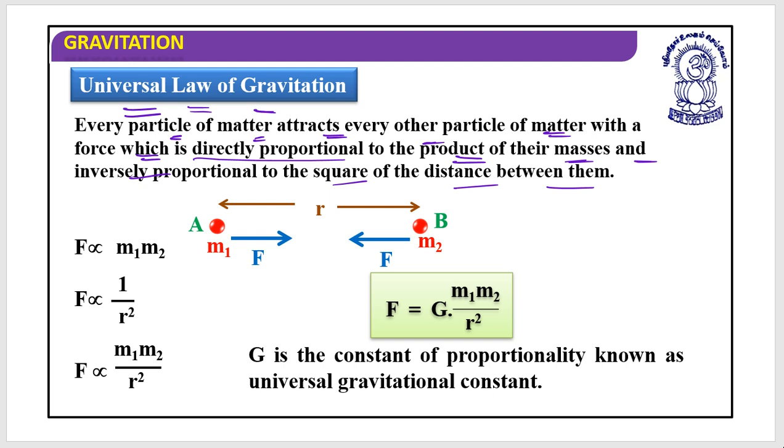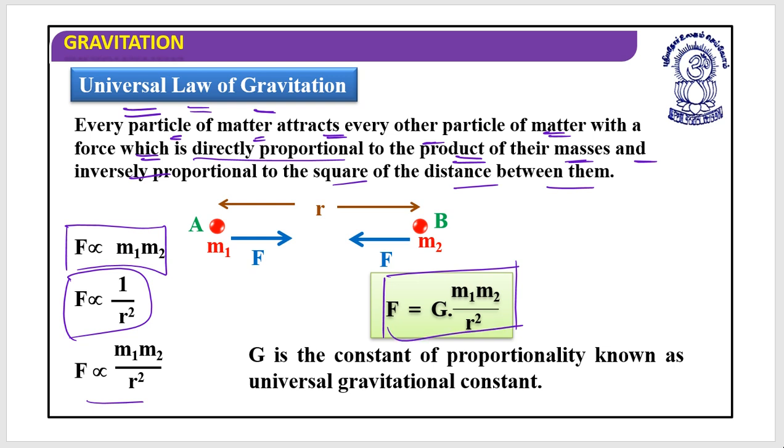So F is directly proportional to m1 m2, and F is inversely proportional to 1 by r square. If I want to write these two relations in one frame, it's F is equal to G m1 m2 divided by r square, where G is the constant of proportionality.